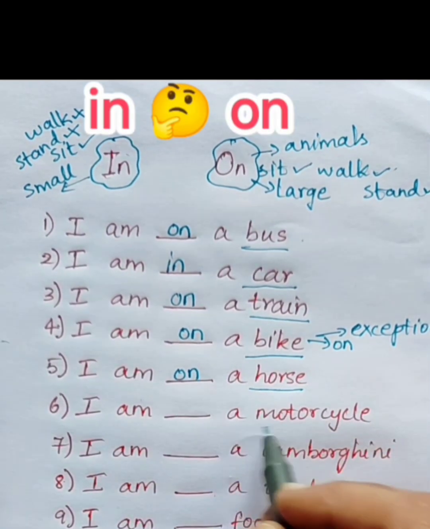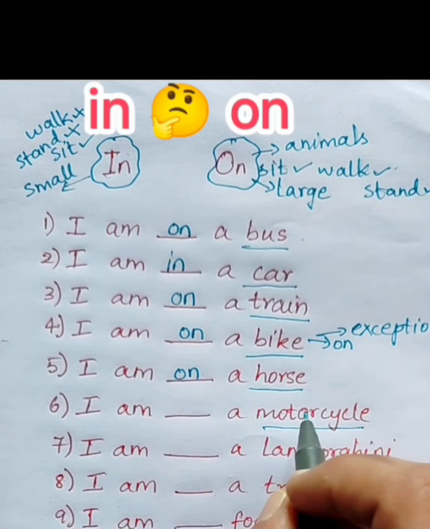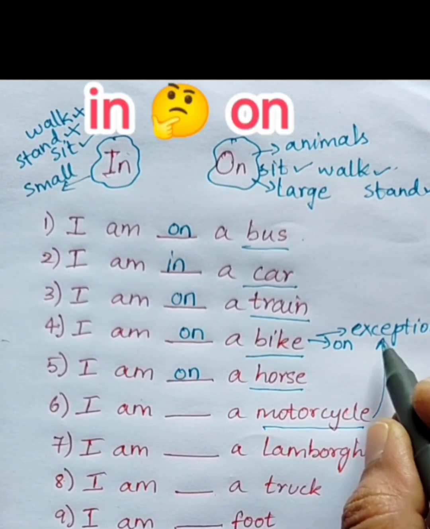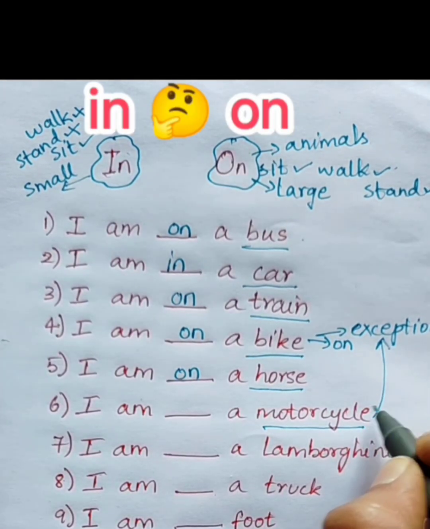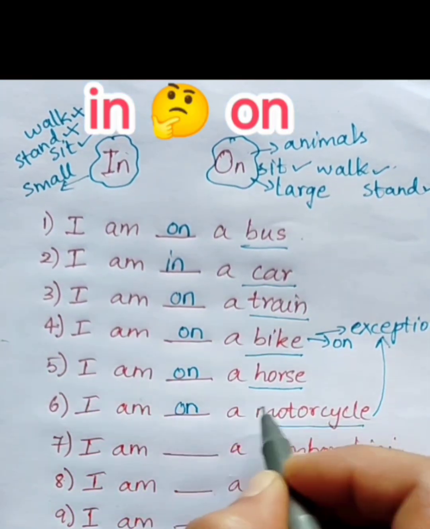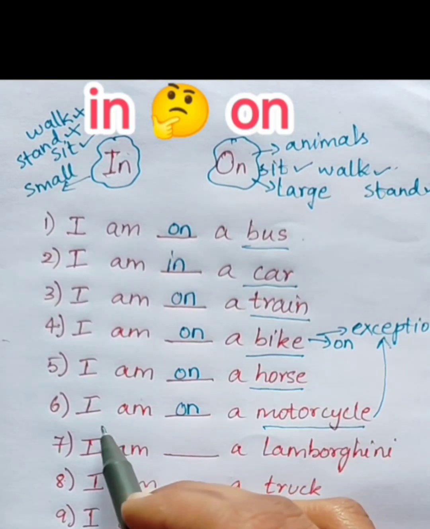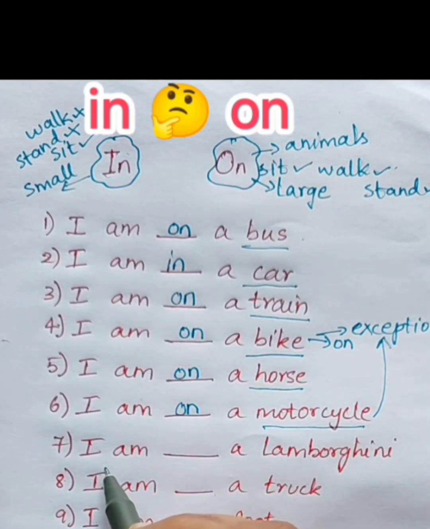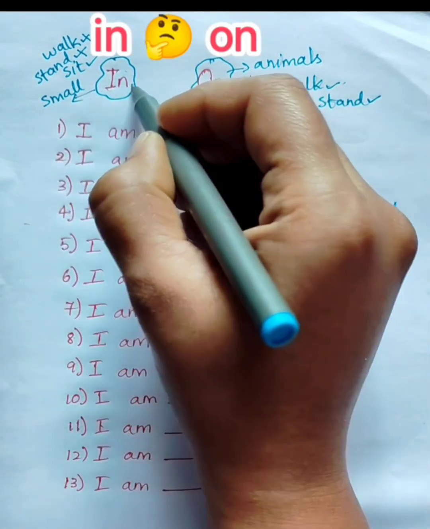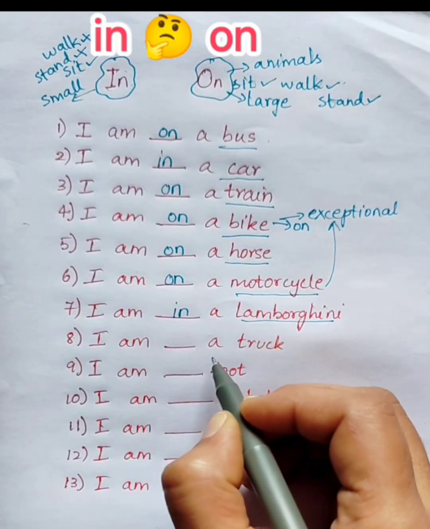Next, I am blank a motorcycle. Here motorcycle is a keyword and it is the same as a bike. This is also an exceptional case because even though it is a small vehicle, you can only sit on a motorcycle. There is no door for the motorcycle where you can open and enter. So we will end up with I am on a motorcycle. Next, I am blank a Lamborghini. Lamborghini is a car. Car is a small vehicle. You can only sit. You cannot stand or walk. So we will use I am in a Lamborghini.